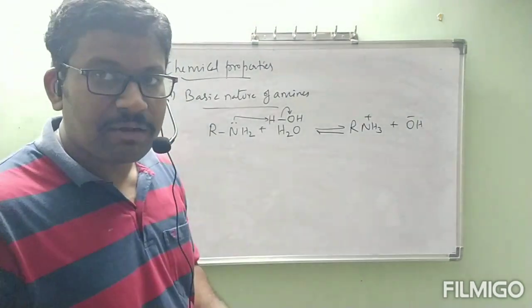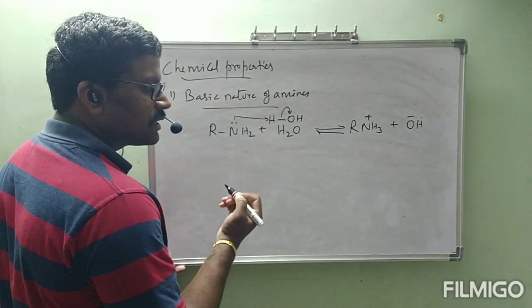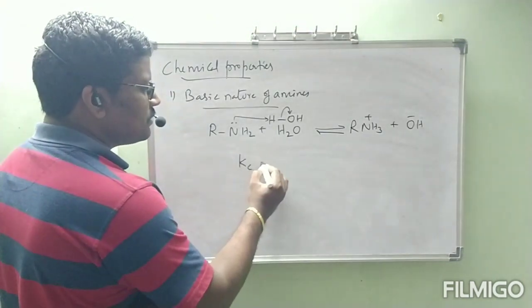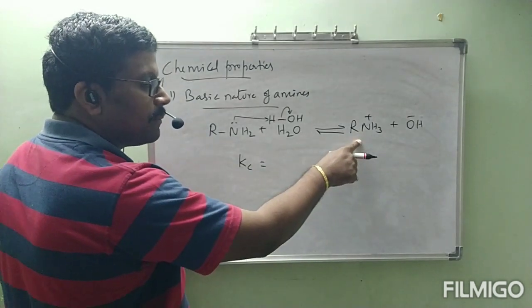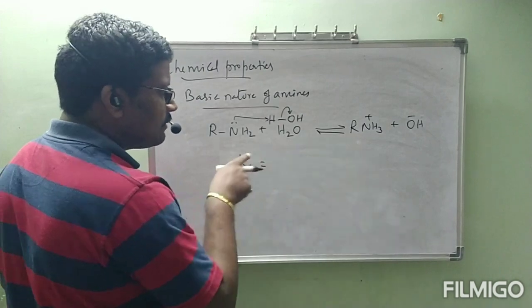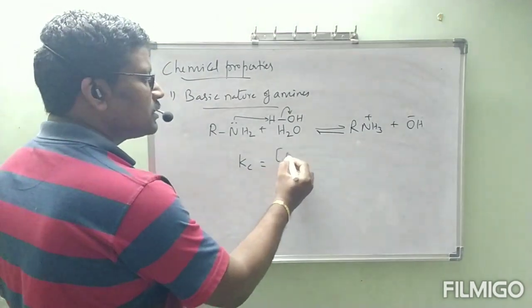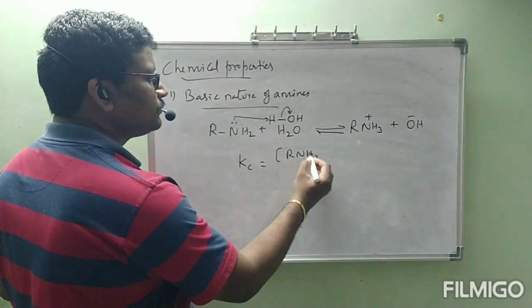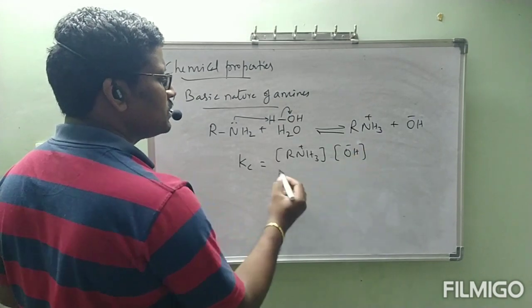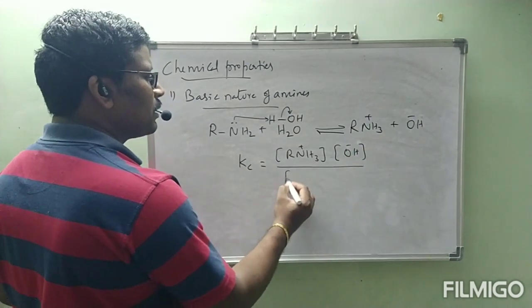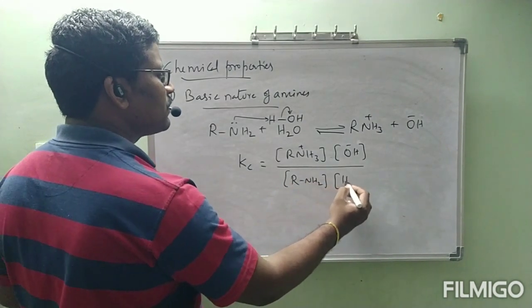We can write the equilibrium constant for this equilibrium, that is Kc. Equilibrium constant is equal to the multiplication of concentration of products divided by the multiplication of concentration of reactants. Then Kc is concentration of RNH3 plus into concentration of OH minus divided by concentration of RNH2 into concentration of H2O.